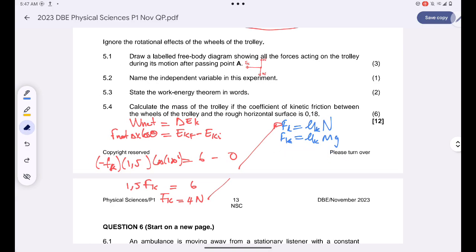Let me write underneath here. I do know the frictional force, 4 newtons. I do know the coefficient of friction, 0.18. I want to find out the mass of the trolley, and gravity is 9.8. So therefore my mass will be 4 divided by 0.18 multiplied by 9.8. I'll simply get 2.27 kilograms. That's how, guys, you should have tackled that question.